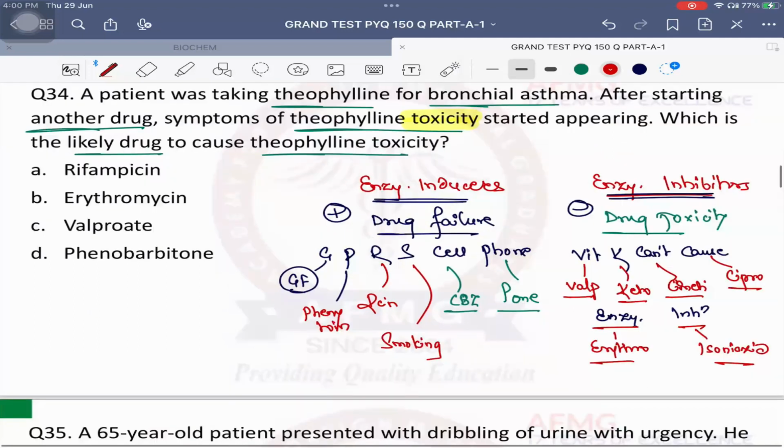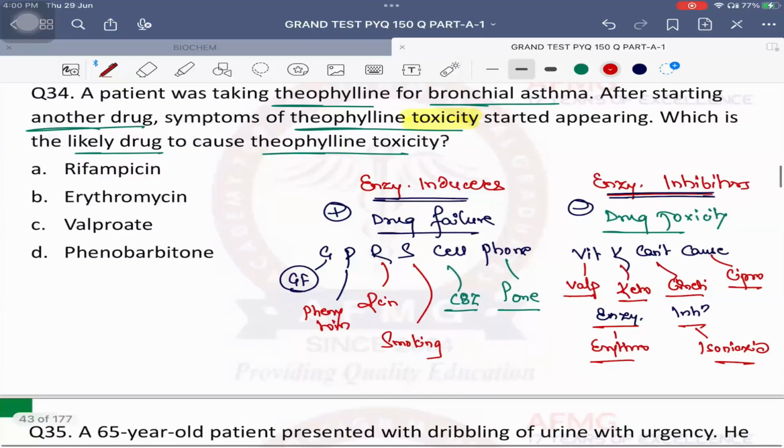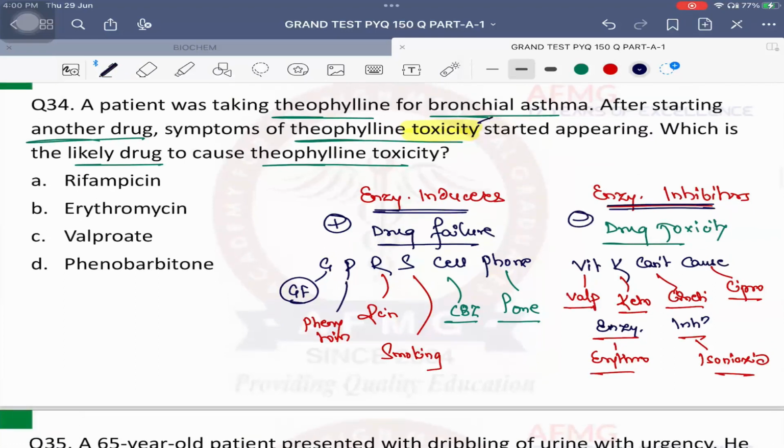So important is this. Okay, so at least remember this mnemonic, then it will be much easier. Now definitely they are saying toxicity. So the other drug is an enzyme inhibitor or enzyme inducer? Enzyme inhibitor. Therefore, the patient is developing drug toxicity. So now we have two drugs, valproate as well as erythromycin. Important is usually valproate has less chances of causing enzyme inhibition as compared to erythromycin. So here the best answer should be erythromycin itself.